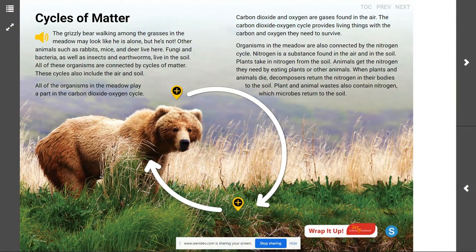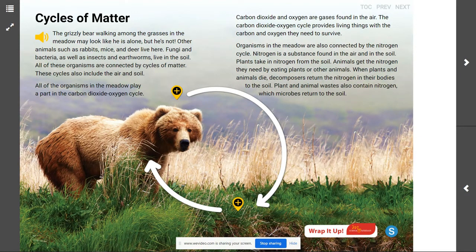So yes, we are talking a lot about the circle of life here. Cue the Lion King. And what we're saying is, once we go through that food web and move it into a food chain, move that food chain into a food web and see how all of the living things in the environment are connected, well, how does the work of the decomposer come back to the plants? Well, that is going to be in that nitrogen cycle.